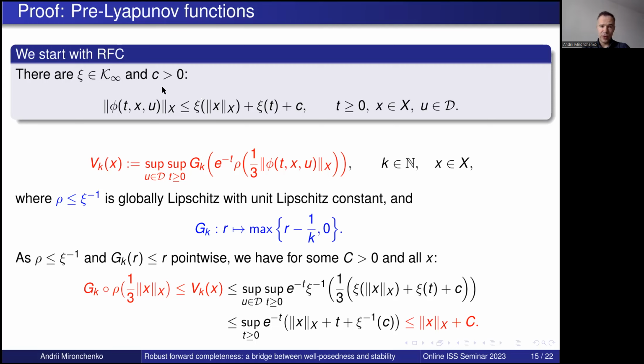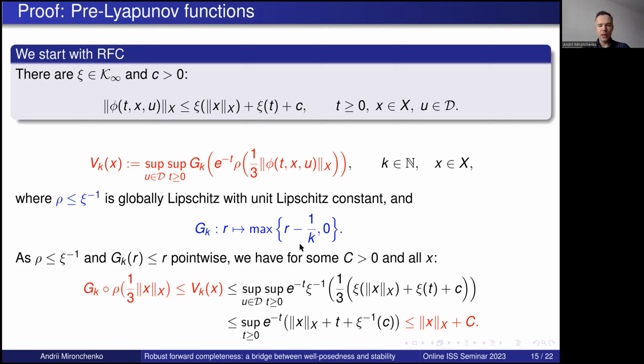That's why we needed this restatement, because now we can use this psi for the construction of the Lyapunov function. So rho has this form, and we can always choose it globally Lipschitz with the unit Lipschitz constant. And this g_k is a function of this form, like identity minus 1 over k, as long as this is positive.